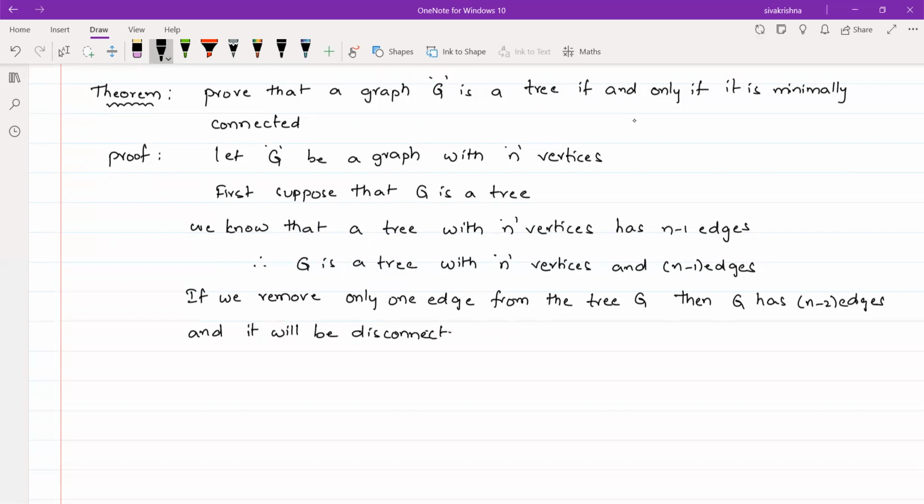Let us explain. Since G is a tree, whenever you remove an edge from that tree, clearly that graph becomes disconnected. So for example, if you want to understand, I am drawing this example.